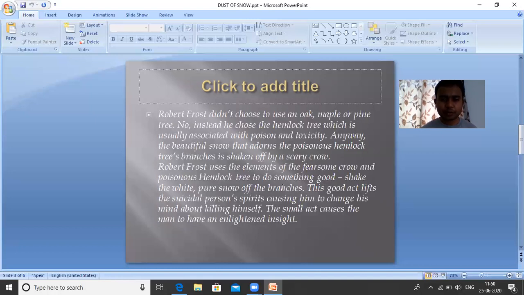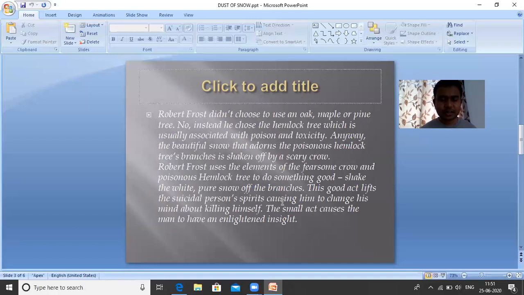Shake the white, pure snow off the branches. This good act lifts the suicidal person's spirit, causing him to change his mind about killing himself. The small act causes the man to have an enlightened insight. Basically, today so many people are mentally depressed. They are in depression, and because of this mental stress, they try to commit suicide. They try to kill themselves. So the poet has given a very good example in this poem, as he says that the suicidal person's spirit is lifted, causing him to change his mind about killing himself.